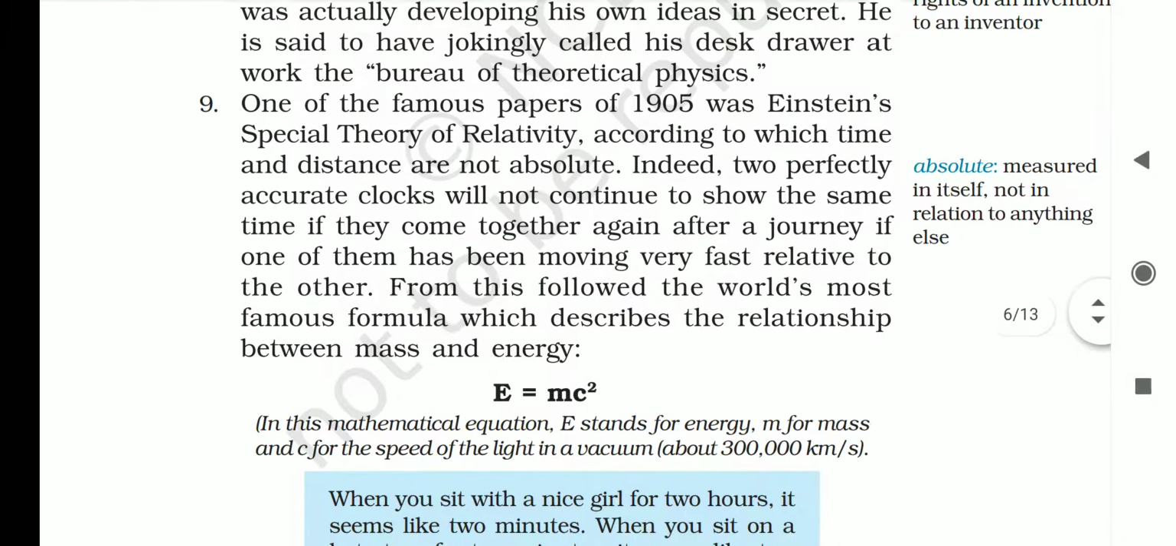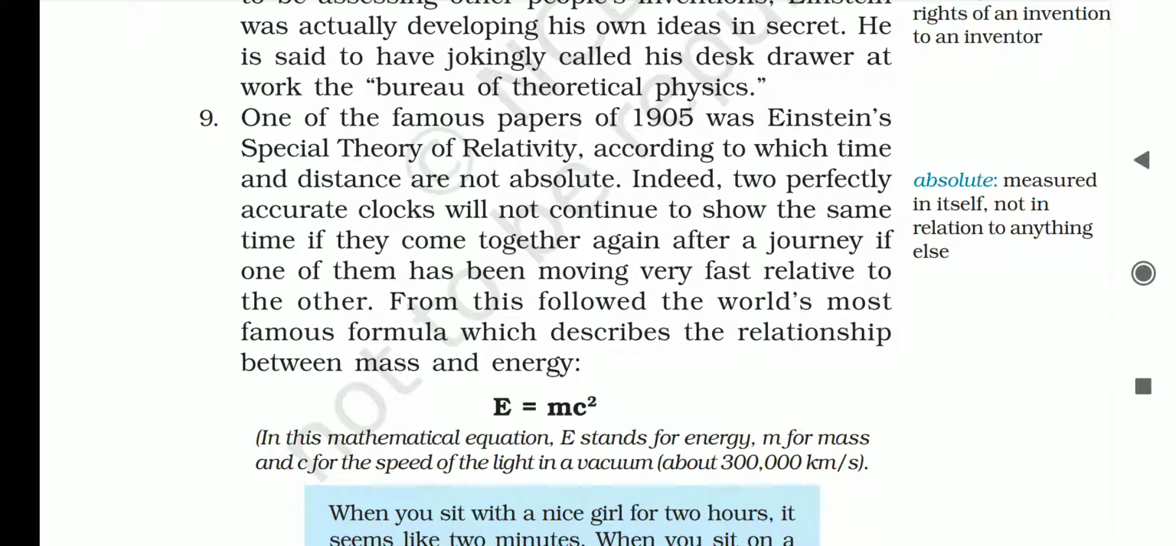Now, in 1905, Einstein presented his first paper that became very famous because in this paper he presented his special theory of relativity. According to this theory, he tried to prove that time and distance are not absolute, means there is no exact value of time and distance both. They may change because they depend on something else. He tried to explain it with the example of two perfectly accurate clocks that will also show different time after a long duration because the speed of one clock may be faster than the other.